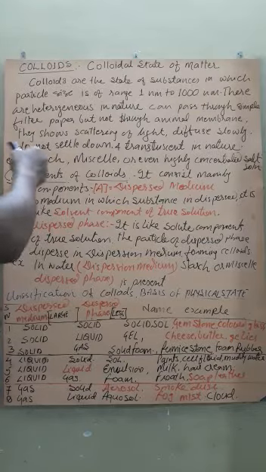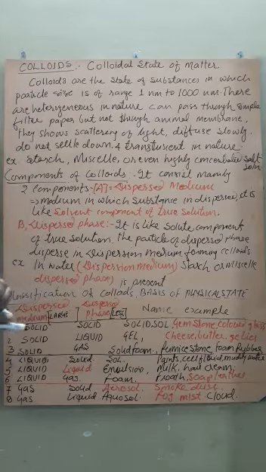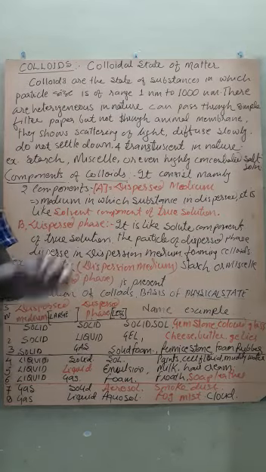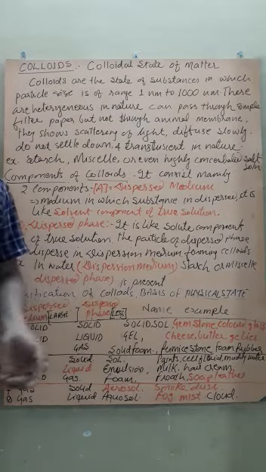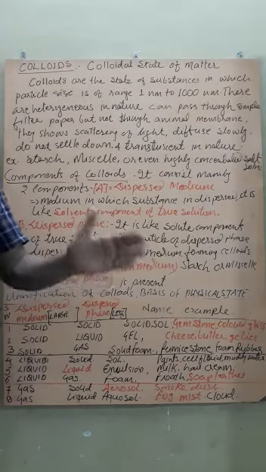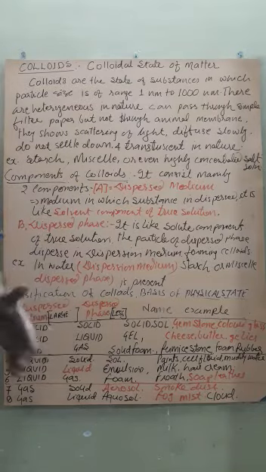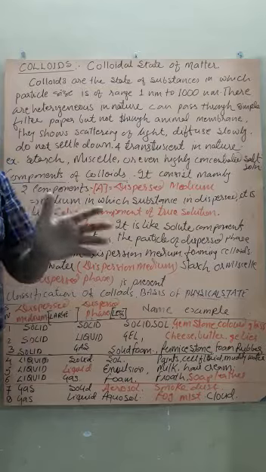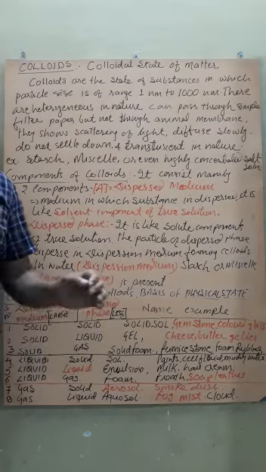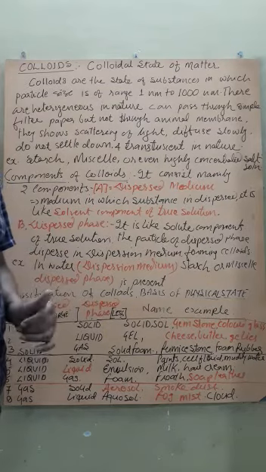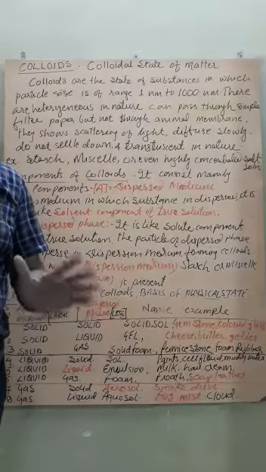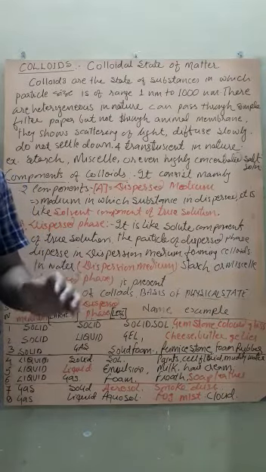Colloids. Student, in previous classes, 9th or 10th, you are familiar with types of substances, like true solution and suspension. The intermediate state of the substance or solution is known as colloids. In colloids, the particle size is 1 to 1000 nanometer. These are not called a substance but a state of substance.